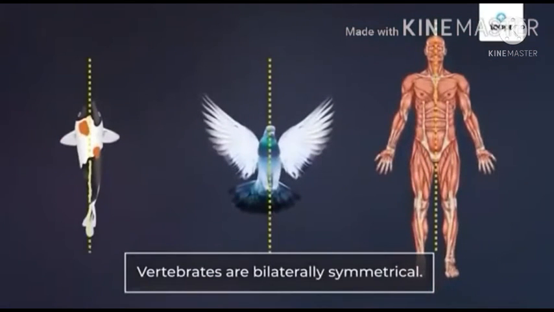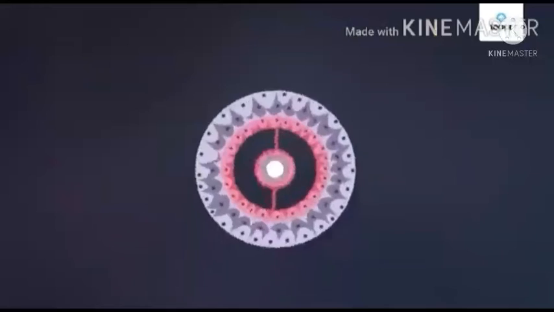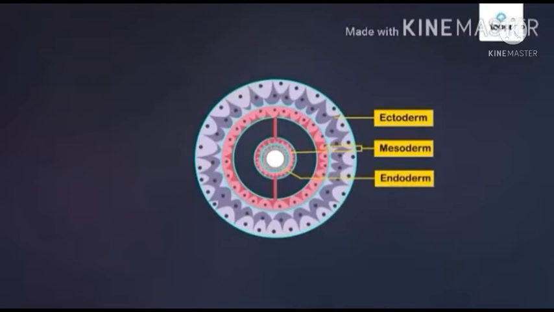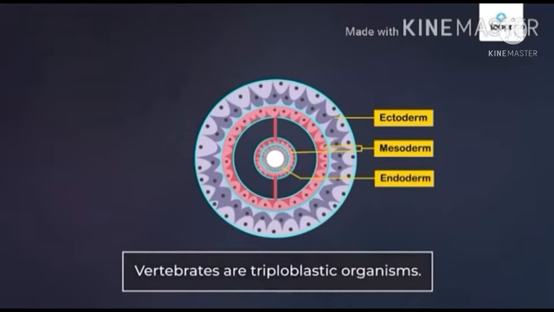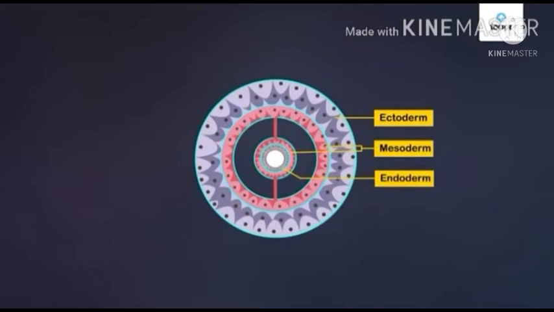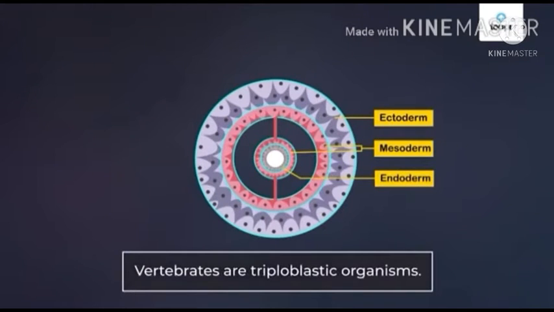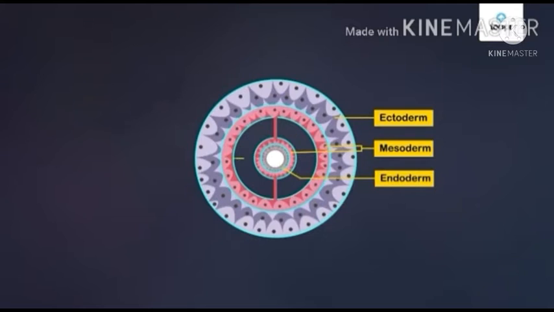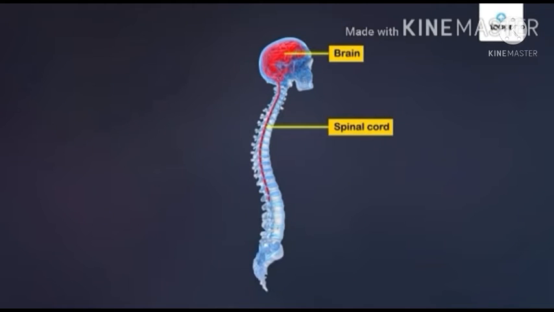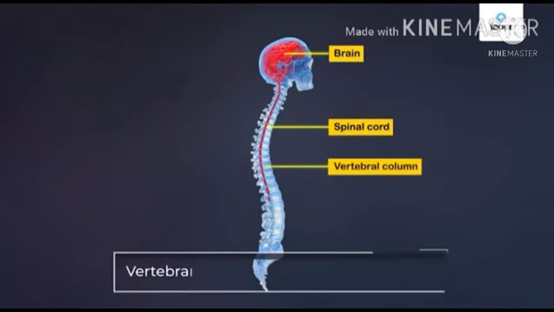The vertebrates are usually bilaterally symmetrical, and the body of a vertebrate is formed from 3 germ layers, indicating that they are triploblastic animals. They also have a cavity called coelom, so the vertebrates are coelomates. In some vertebrates, like humans, the nerve cord develops into the nervous tissue of the brain and spinal cord.